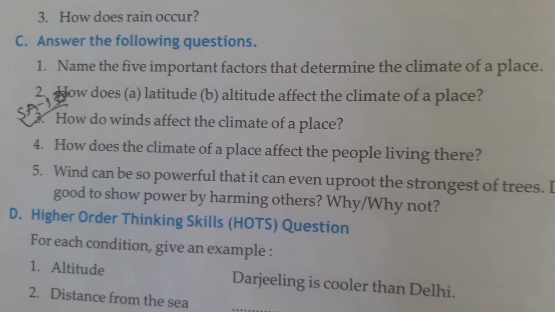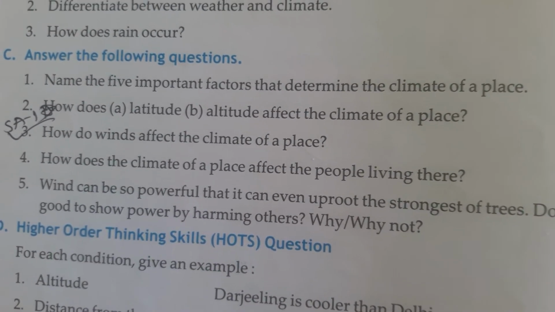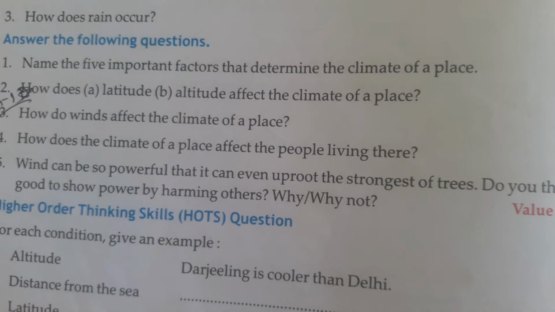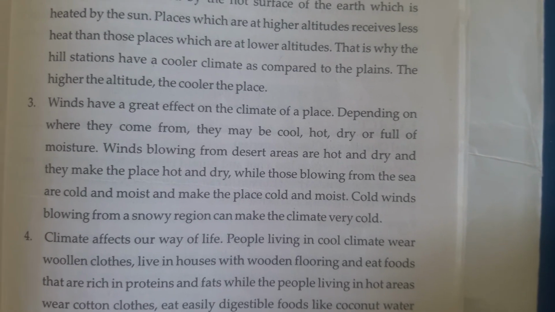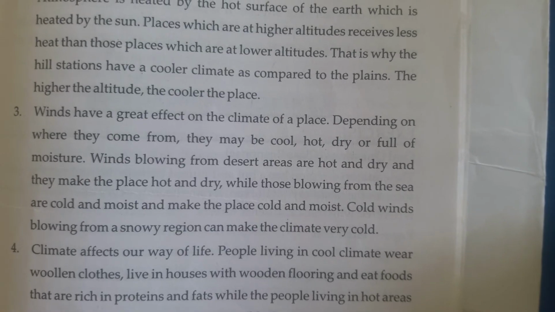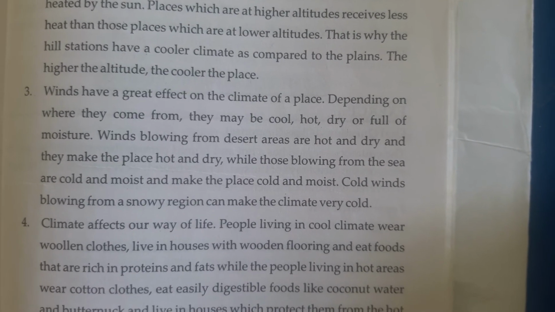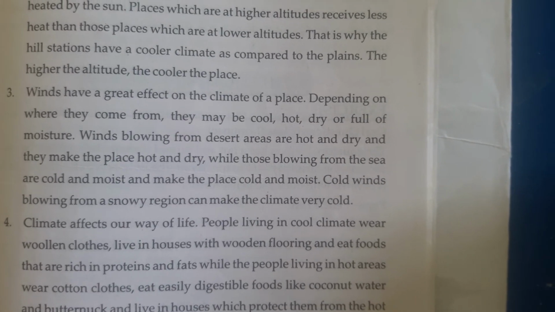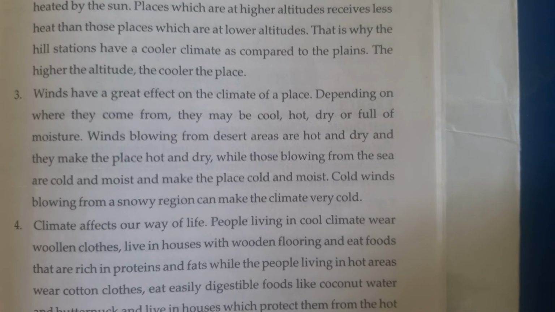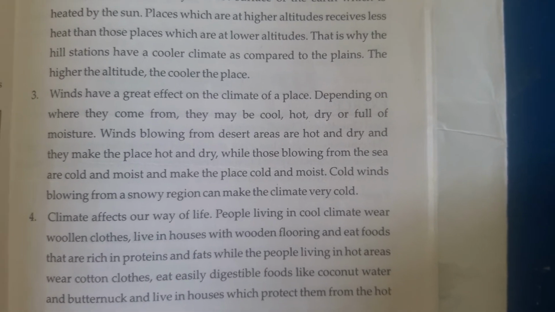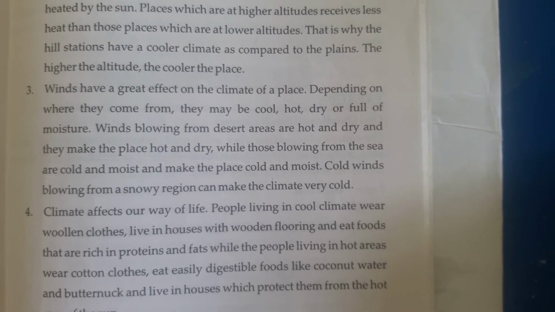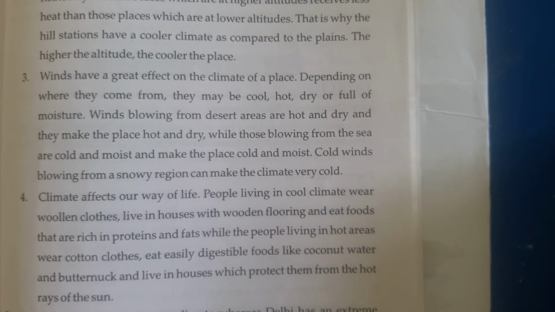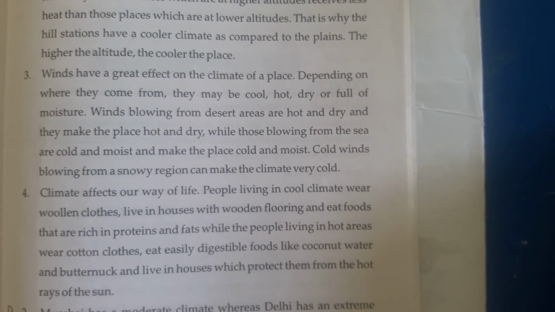The third question is: how do winds affect the climate of a place? In this answer you have to describe how winds affect the climate of a place. Winds have a great effect on the climate of a place. Depending on where they come from, they may be cool, hot, dry or full of moisture. How wind affects the climate depends on where it is coming from. They might be coming from a cool area, then the place will become cool. But if the winds are coming from hotter areas, then the winds will also be hot.